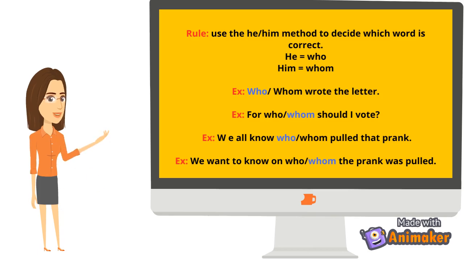To determine which one is correct, use the he and him method to decide which word is suitable. He for who and him for whom.